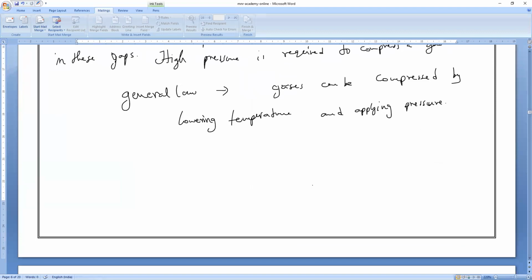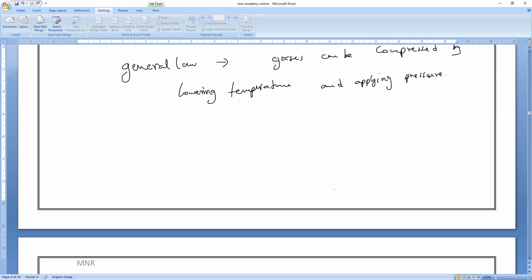But sir, if I reduce the temperature, what will happen? The kinetic energy of the particles decreases, so that I can easily compress it. Is it yes or no? Yes, sir. That is the meaning of what I am saying. Will there be any change of state, sir? There will be a change of state. If I highly compress the LPG gas, it will come to liquid state. So inside the cylinder it is actually in liquid state.